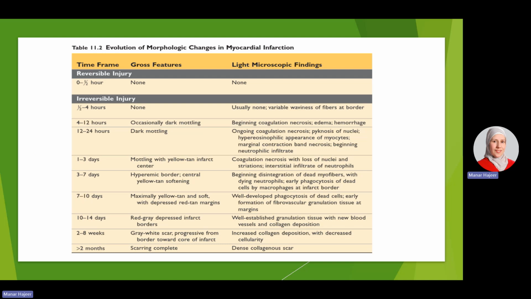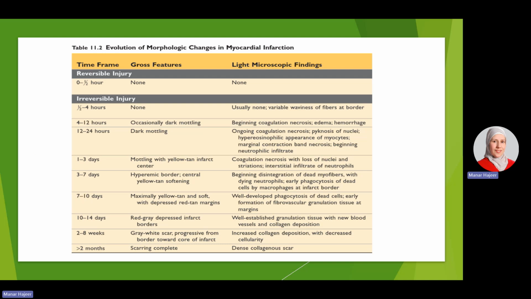So, in the case of reversible injury, within the first 30 minutes of the infarction, there will be no macroscopic or microscopic findings in the heart. So, if the patient died during this period, there will be no findings in the heart during autopsy.